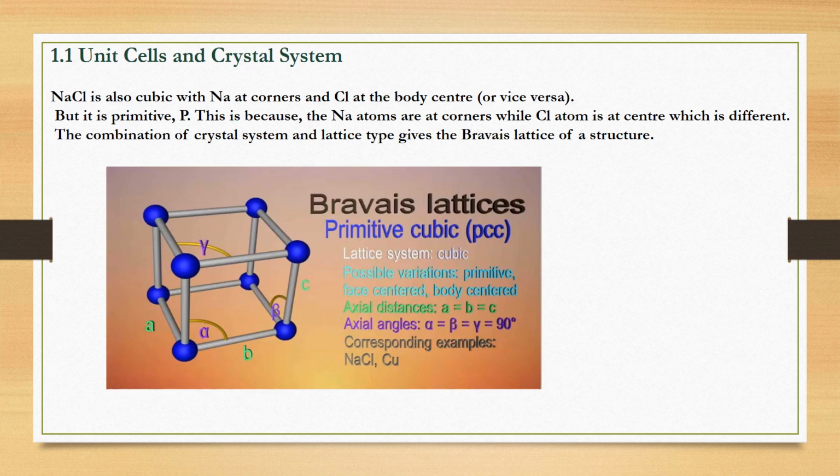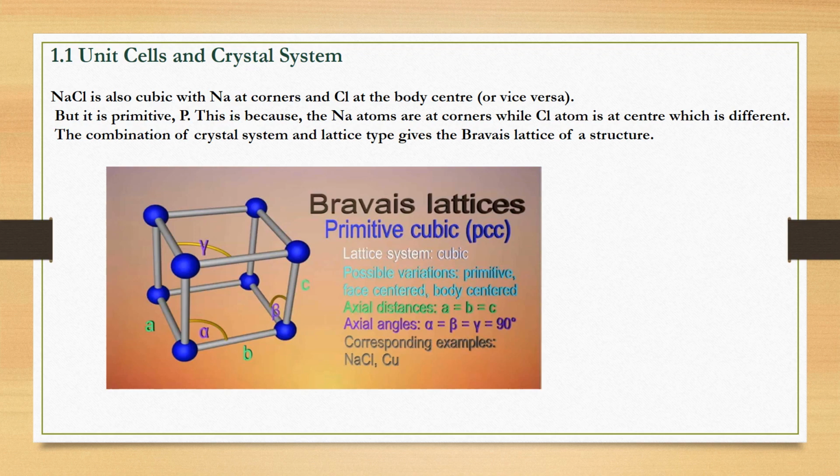Moving towards the next, this slide is about the primitive structure of NaCl, which is known as table salt. The NaCl is also cubic with Na at the corners, while chloride ions are present at the body center, or vice versa. But it is primitive, which is labeled as P. This is because the sodium atoms are at the corners, while the chloride atoms are at the center, which is different.